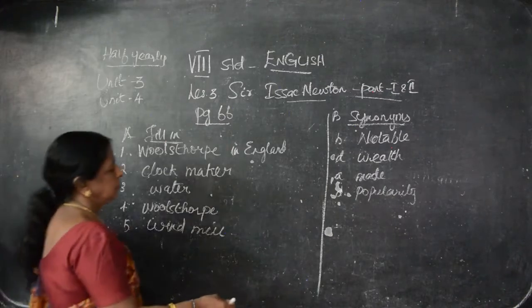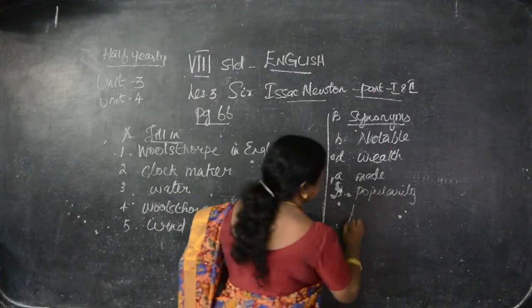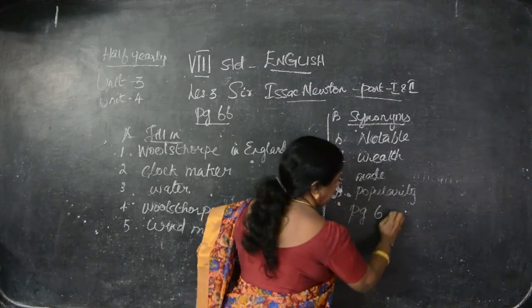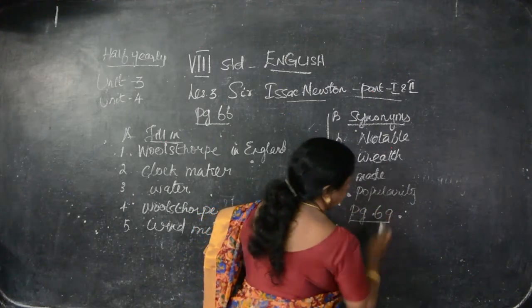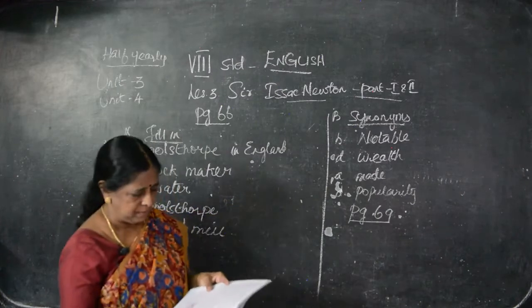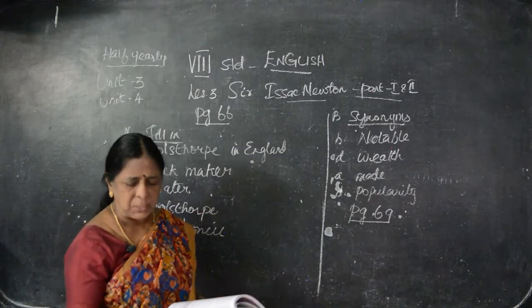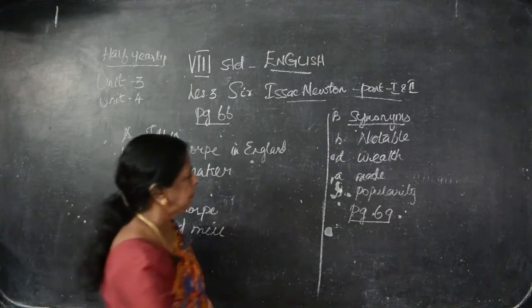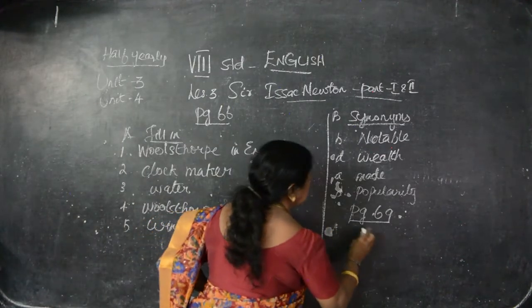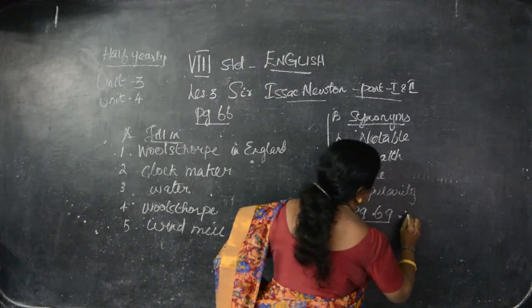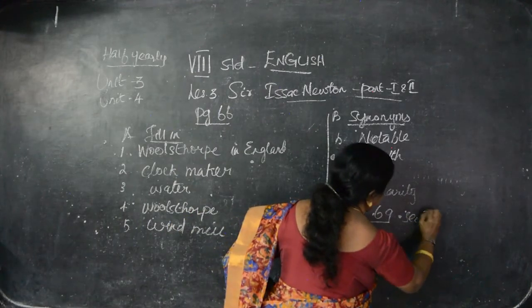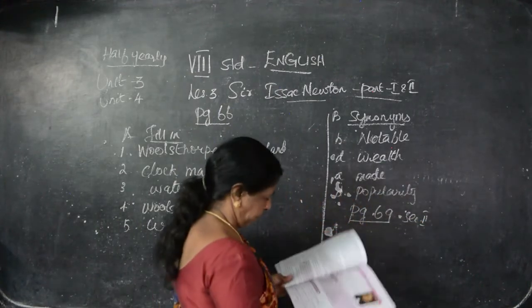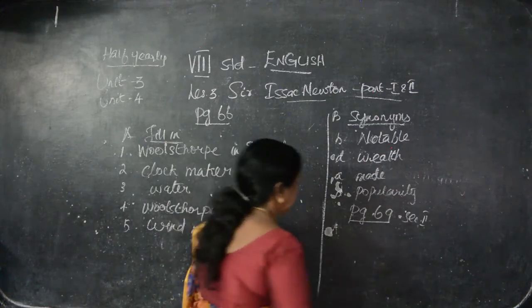Okay, write here. Page 69. Page 69. Choose the correct antonyms. We have seen synonyms. It's on page number 69, A. That is chapter 2, Section 2. Antonyms we have tried.